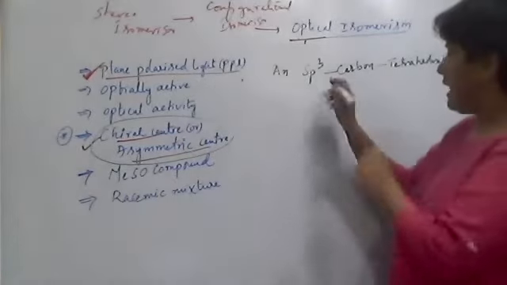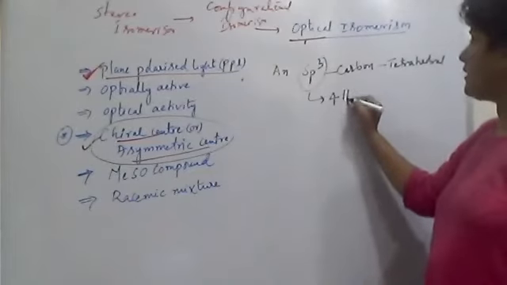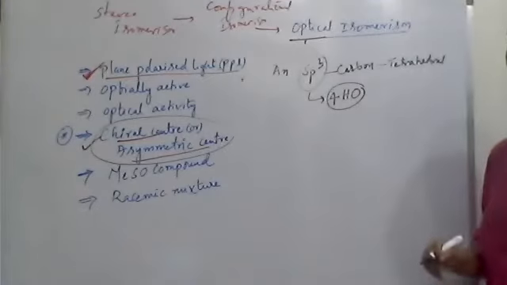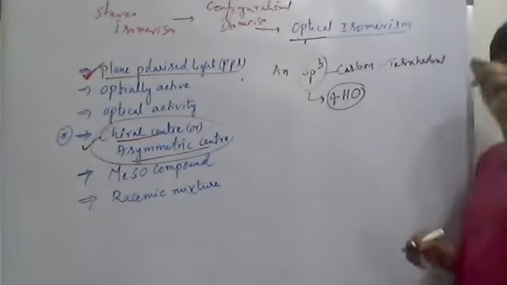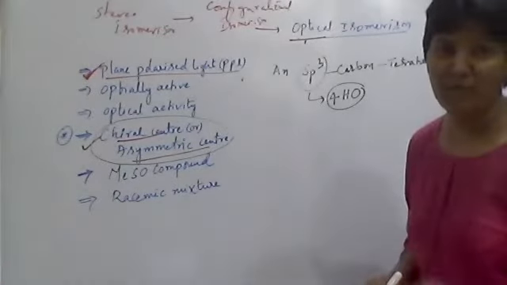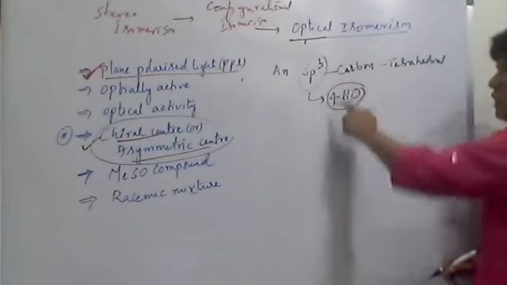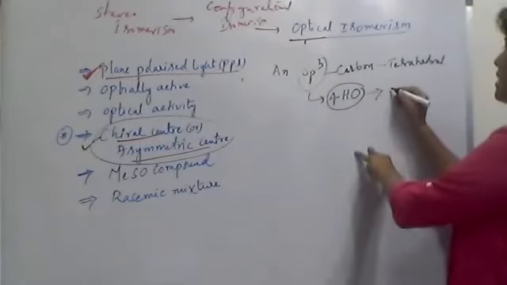An sp3 carbon has four hybrid orbitals, and from the basics of chemical bonding, each hybrid orbital can form one sigma bond. As the carbon is sp3, it has four hybrid orbitals, so it can form four sigma bonds.